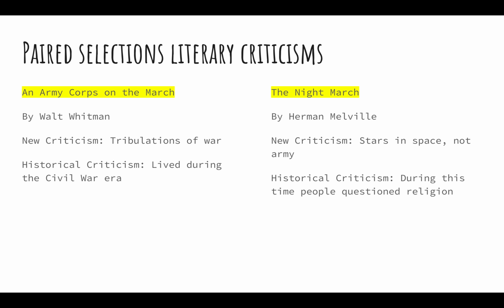So now let's go over the historical criticism. So the historical context of this time period, some people were questioning religion. So during this time, many people were questioning the existence of God, and this is what the poem is describing, whether God and the stars exist. So because of the time period, this led to the topic of the poem, and Melville disguised it as an army marching, when he's actually questioning the existence of God.